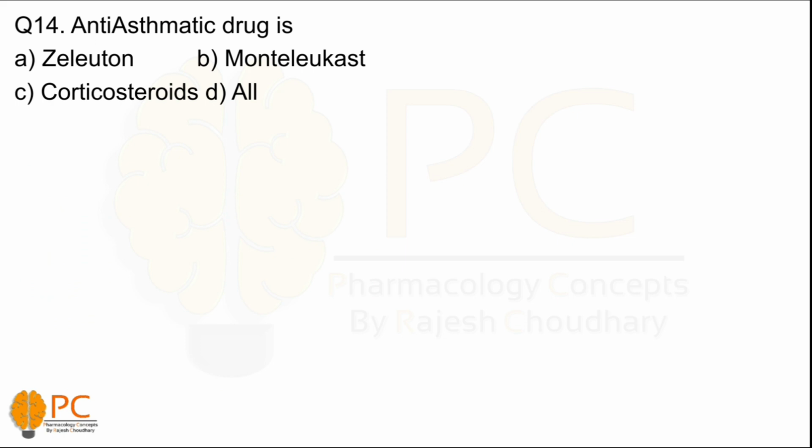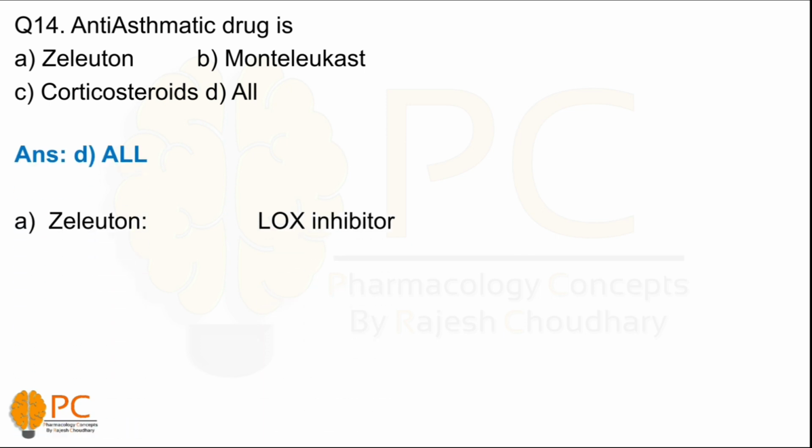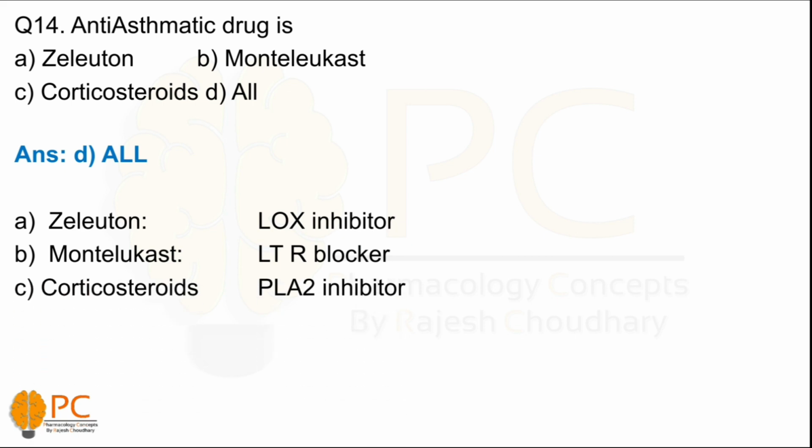So answer is the D, all have an anti-osmotic action. So basically zileuton is a flux inhibitor, means lipoxygenase inhibitor, which is the enzyme lipoxygenase responsible for the conversion of various leukotrienes from arachidonic acid. And montelukast is a leukotriene receptor blocker, basically an LTC4 to LTF4 leukotriene receptor blocker. And corticosteroids basically inhibit the phospholipase A2 enzyme, which causes the formation of arachidonic acid from phospholipids, which is the main precursor for the synthesis of various eicosanoids and PAF.